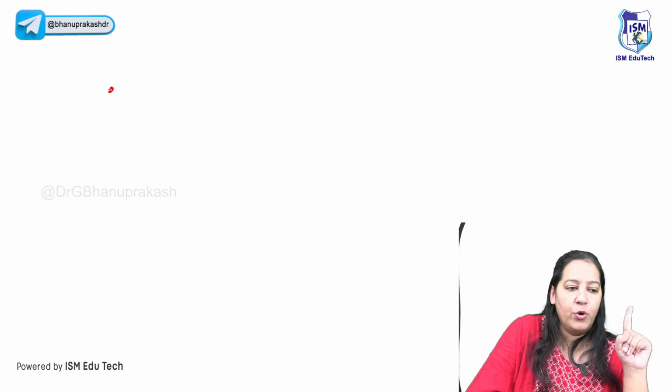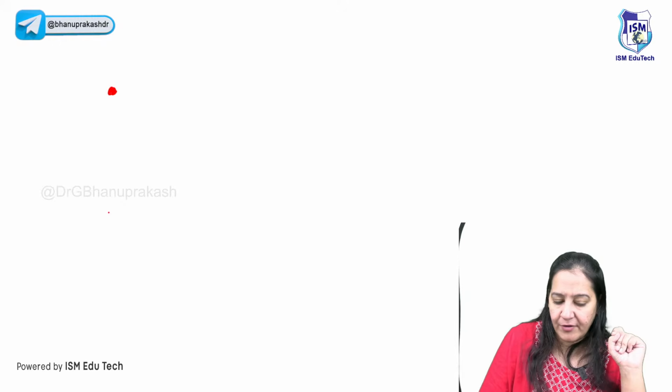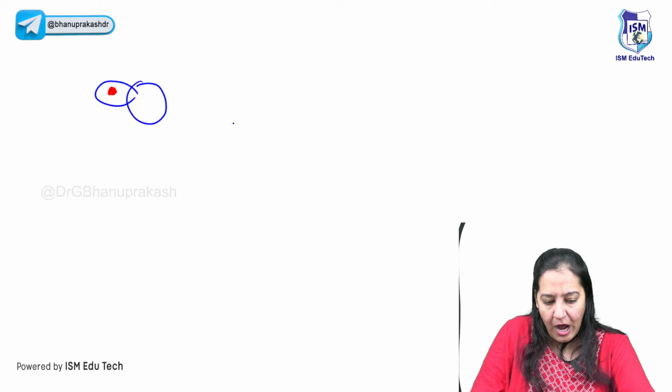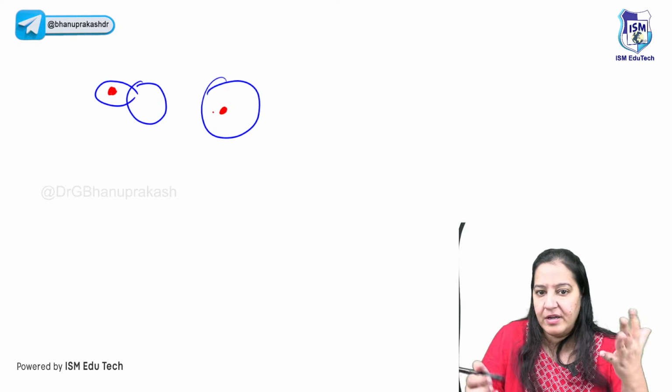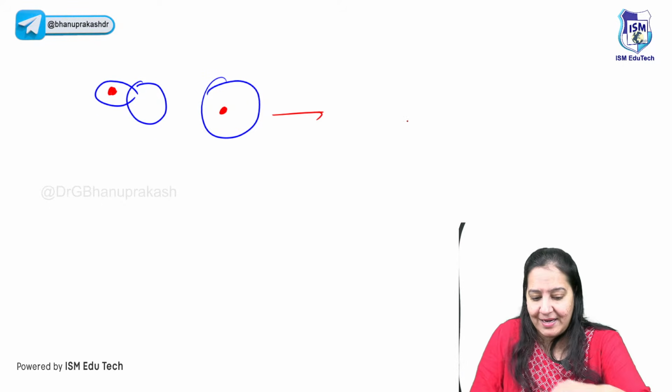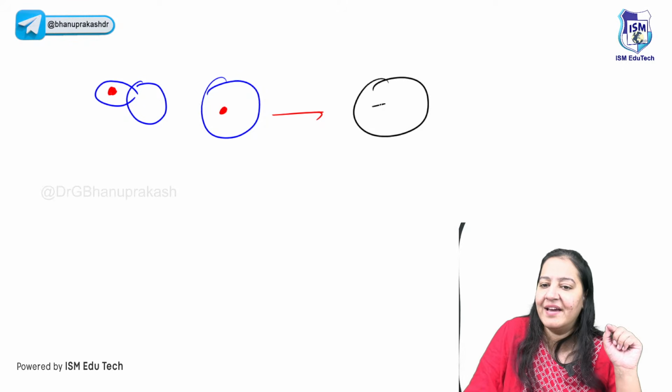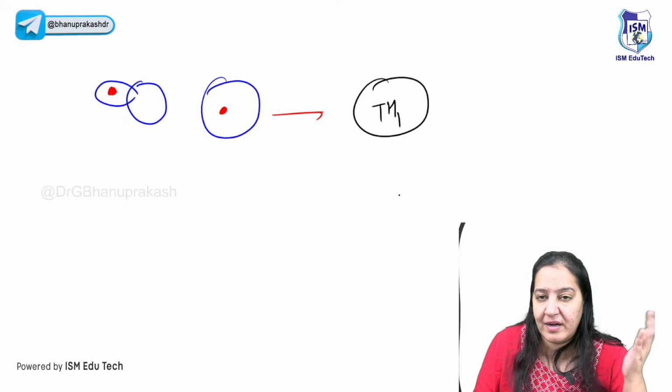Let me repeat it. This is the antigen, coming into the human body. This is the antigen presenting cell engulfing the antigen. The antigen presenting cell engulfs the antigen but is unable to degrade it. So it will take the antigen to the next cell. What is the next cell here? The next cell here is the helper Th1 lymphocyte.